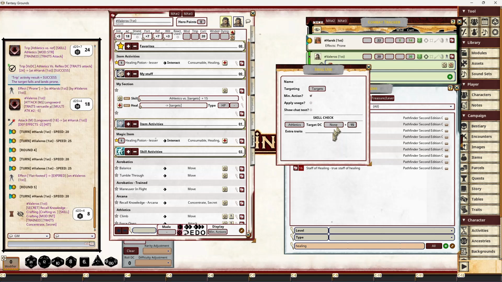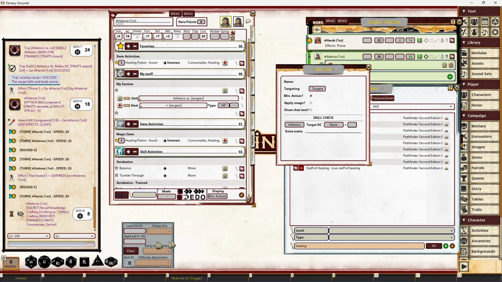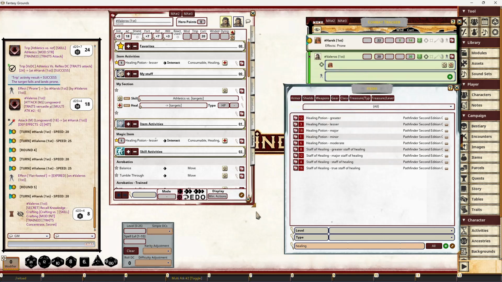If you have fixed or none, what would happen with that is, if you had none, that means it would go against 0 unless the GM would use this widget down the bottom here, this desktop panel, to set the DC of the next check that somebody's doing. If somebody's using targeting and it's not a fixed DC, then that doesn't affect it.